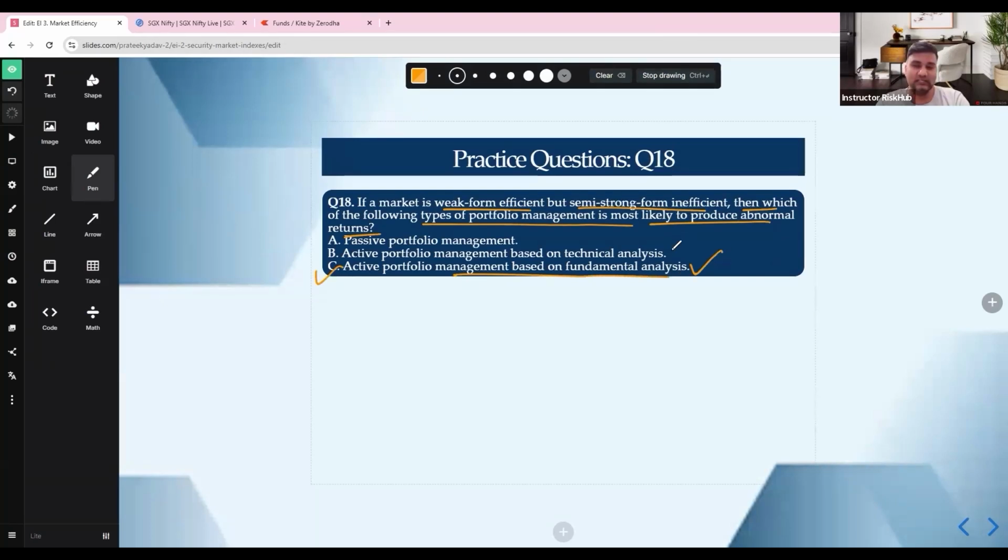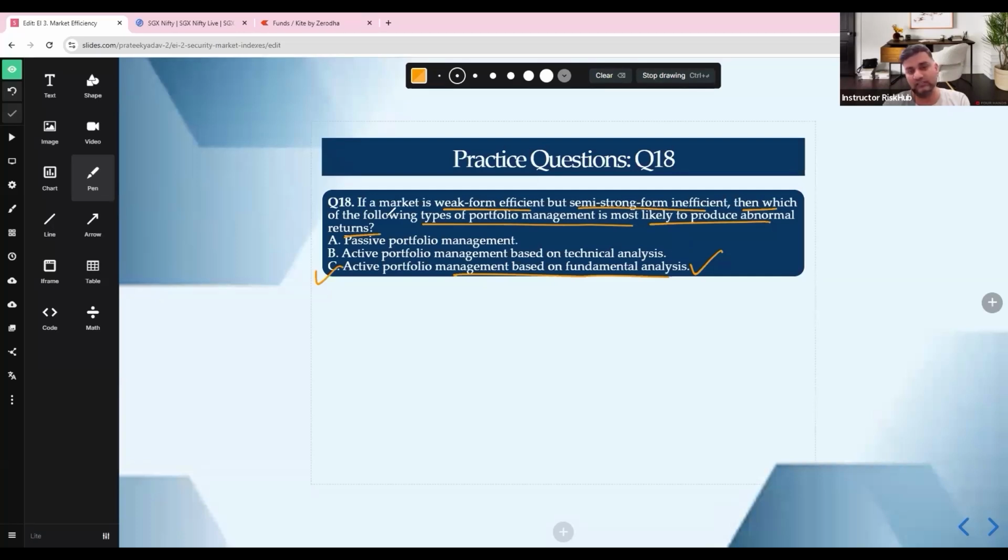So let's try to understand. This is a little tricky, right? When you have weak form efficient, past data is kind of useless, so technical analysis kind of fails. When you have semi-strong inefficient, public info is not fully priced, so fundamental analysis works. So if your strategy is technical, that's a strict no. Fundamental works. Passive, no alpha. So weak form efficient, no technical; semi-strong inefficient.